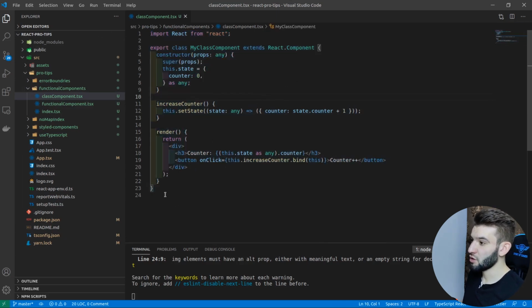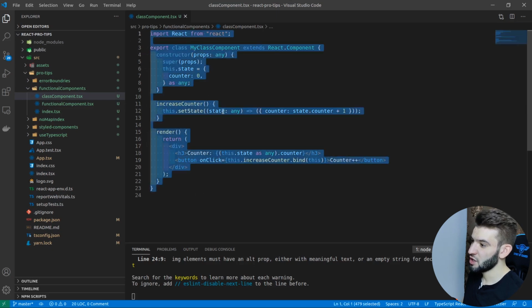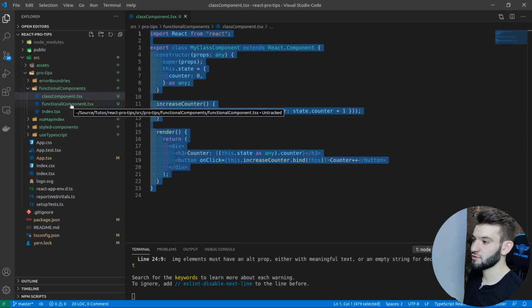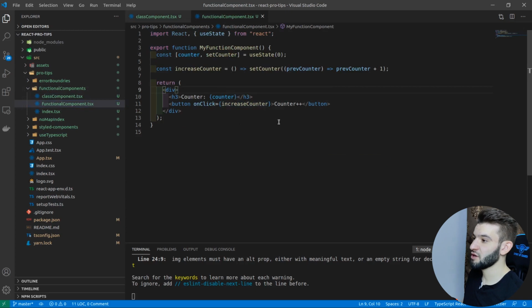If you notice in here, we've got this whole class just to render these divs with an H3 and a button. Then we can click on this button to trigger this event in here to update the state. So this is a huge class component with a lot of lines of code to do that. What functional components offer us is a much simpler API to work with, plus much simpler and cleaner code to look at. And of course, we can use the sweetest thing, which is hooks.